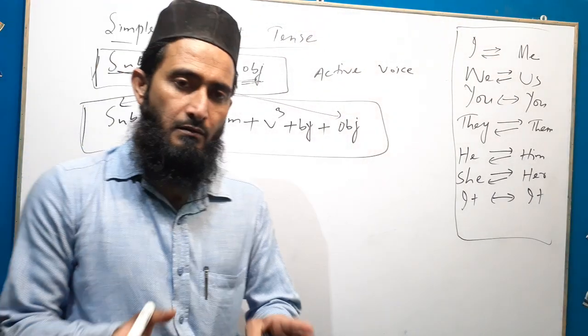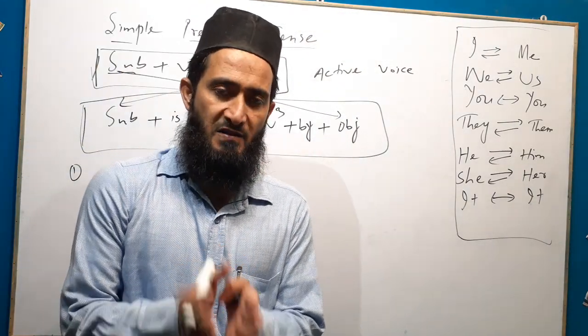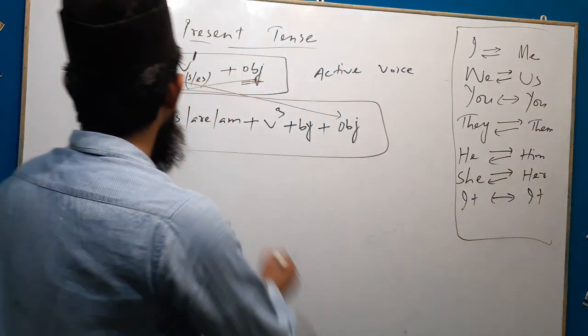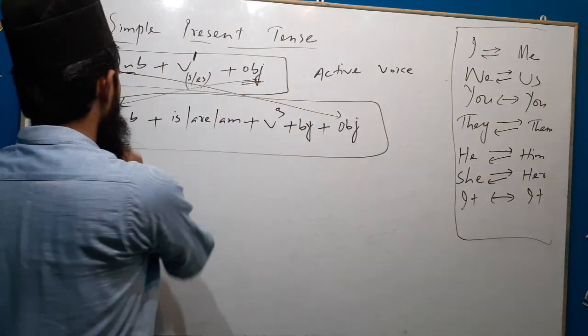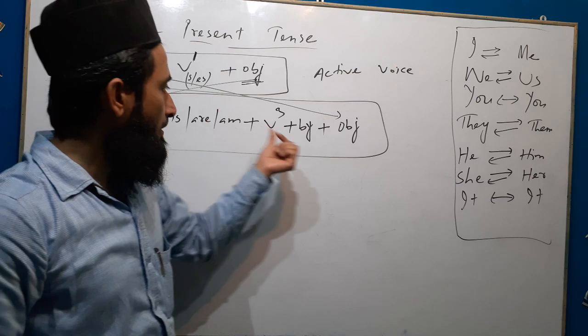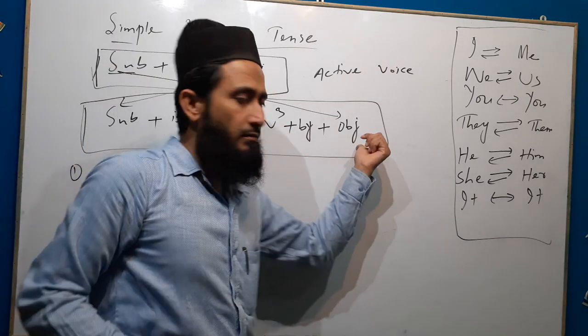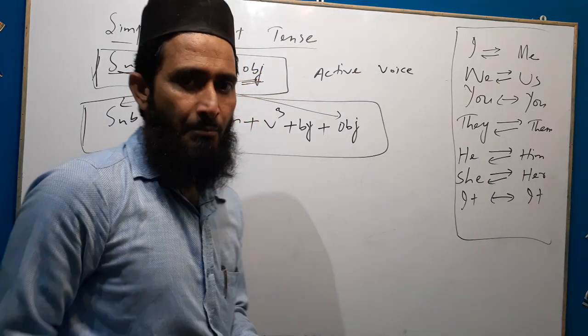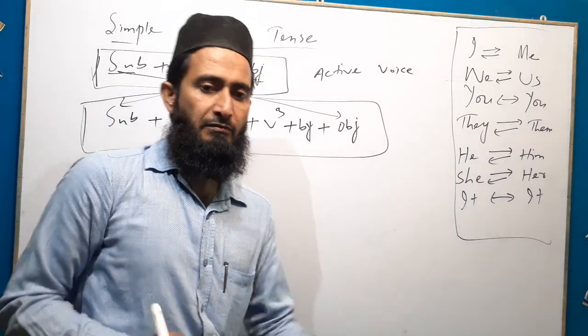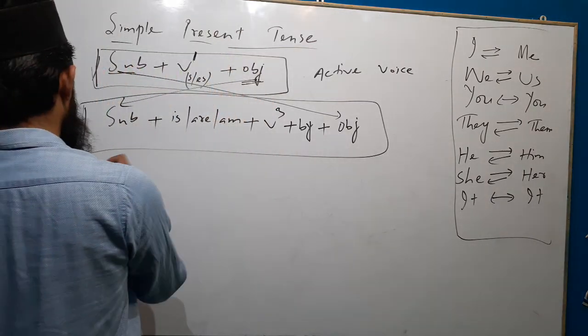Now we have seen how we will change a sentence from active to passive. First, object is changed to subject, then helping verb, third form of the verb, plus by, then subject is changed to object. We will see some examples. It will be more clear when we discuss the pattern of these examples.